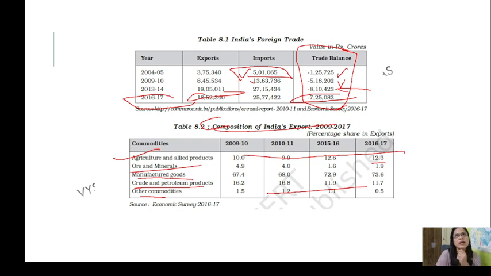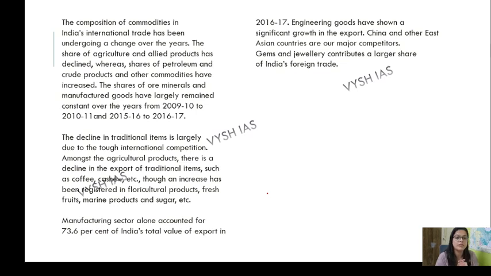Do not keep on mugging up, okay, 8%, 9%. No. Just see the trend. Like, it has reached, for example, from 8% to 9%. And from 9%, it has only moved to 9.2. So just see the difference. Like earlier, it was almost 10 or 11%, and now it's like 1 or 2%. So you just see the trend like this. Try to analyze, because that will be the only way you'll be able to remember things.